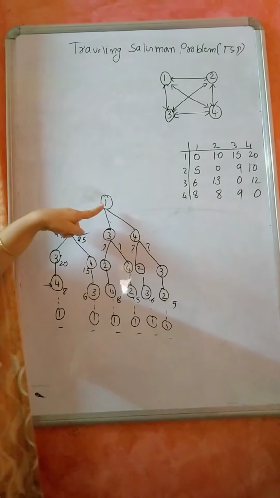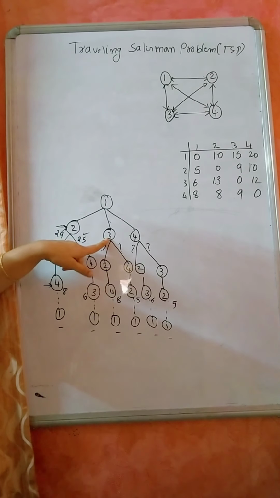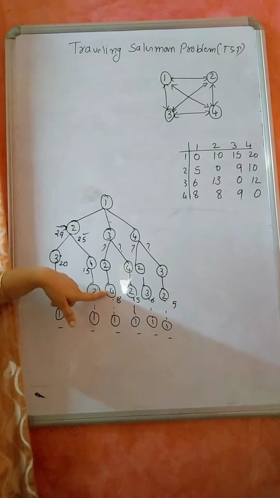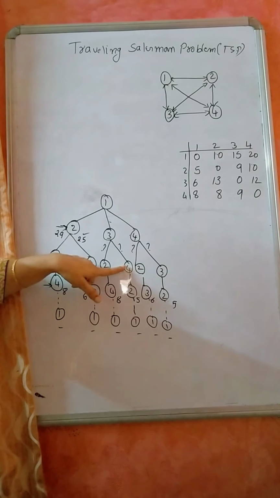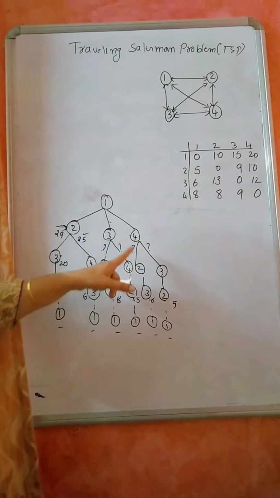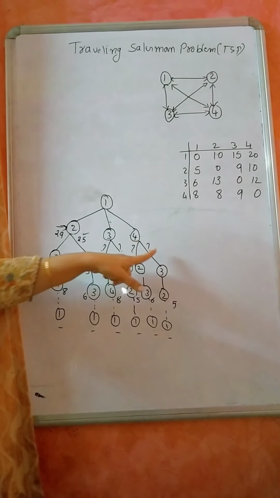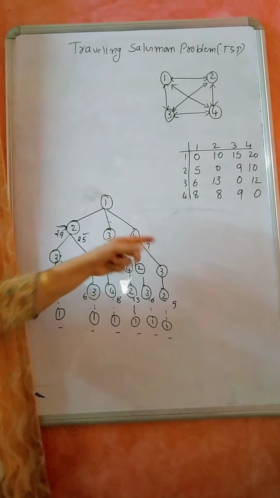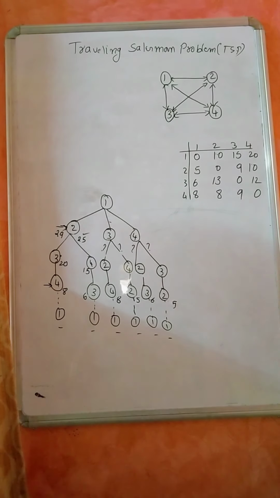Now assume that I am traveling from 1 to 3. Now what is the option I am having? Either from 3 I can go to 2, 4, 1 or 3 to 4, 2, 1. So whichever is the minimum, you select that. Here when I am at 4, two options are there. Whichever is minimum, you select that option.